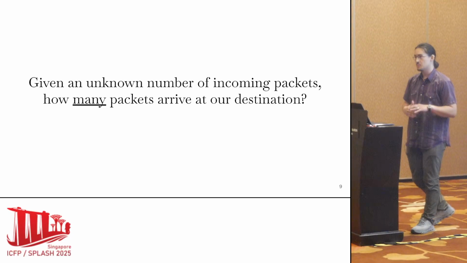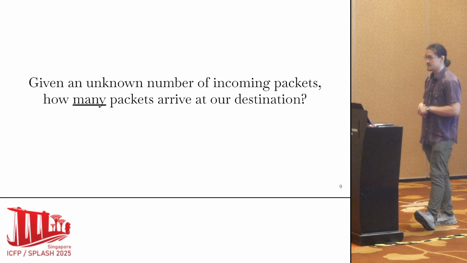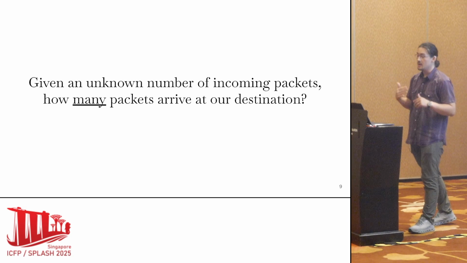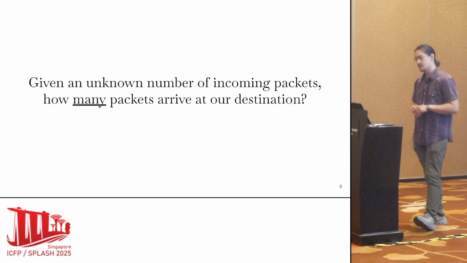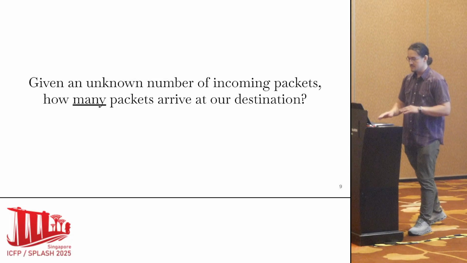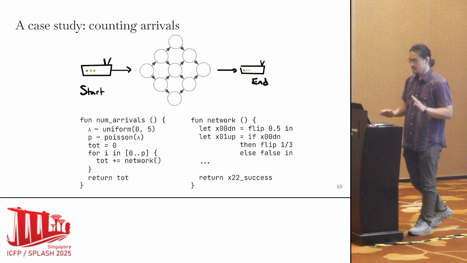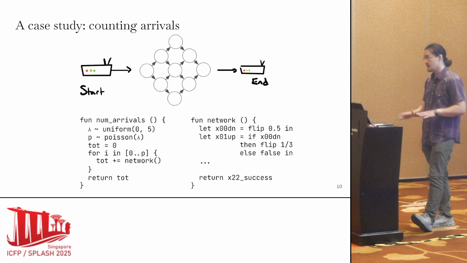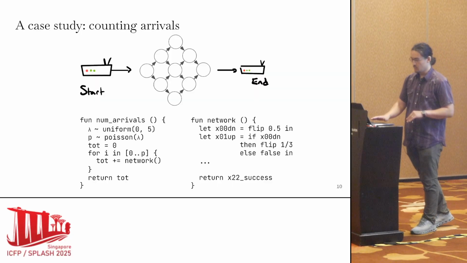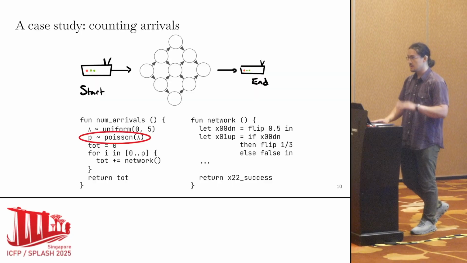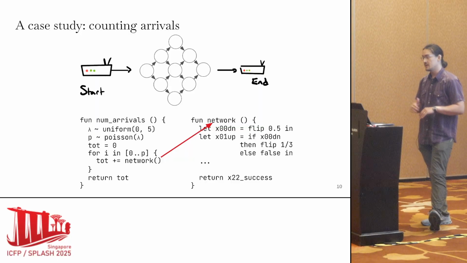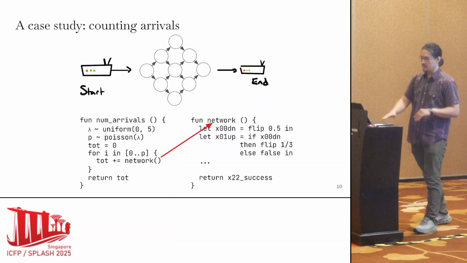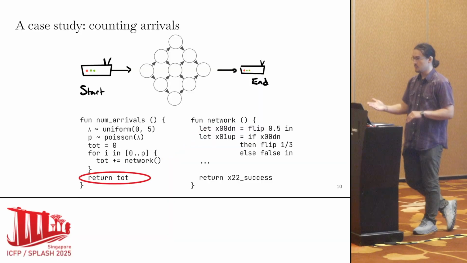But if we want to make this problem a little more realistic and instead ask the question, given an unknown number of incoming packets, how many packets will arrive at our destination, then something funny happens. Here's a standard way to model this kind of probabilistic program. We're going to model the incoming number of unknown packets as a Poisson distribution, and then for each packet, we'll query the probability of a successful traversal, and we'll sum those and return the total to get our random variable.